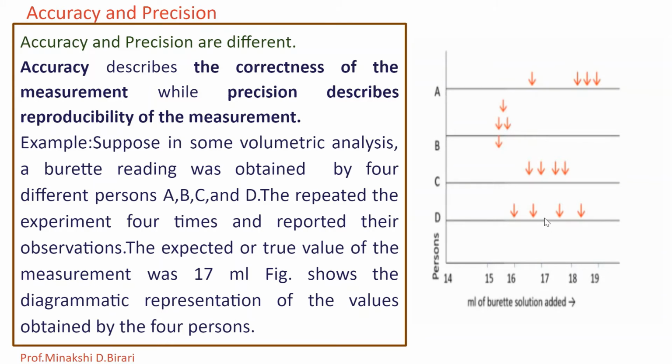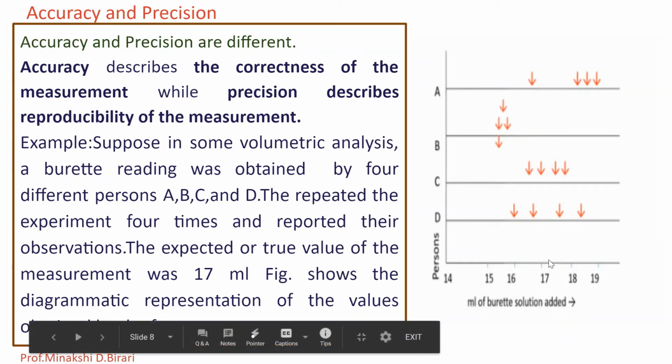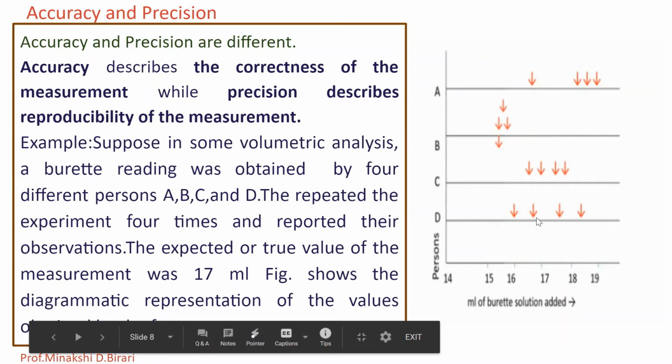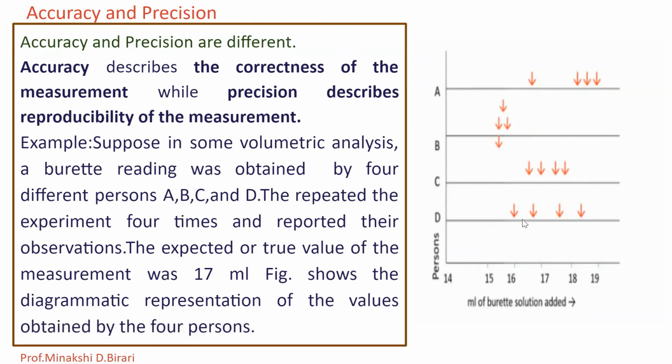By observing them, we can say that person D has poor precision and good accuracy, because one reading is near about 17 and the other readings are in between 16 and 17. So person D has poor precision but good accuracy.